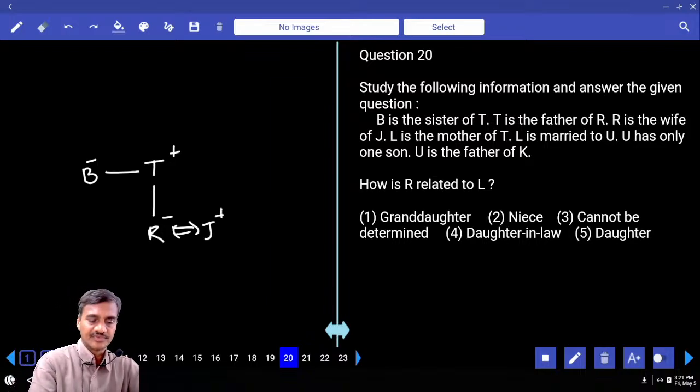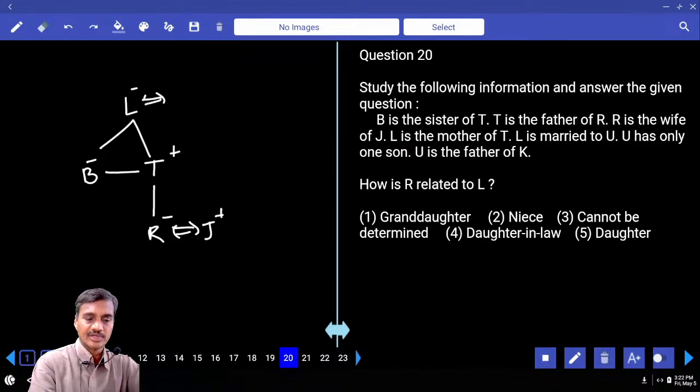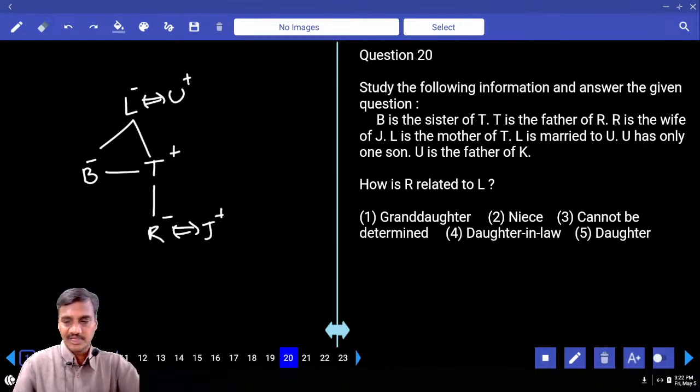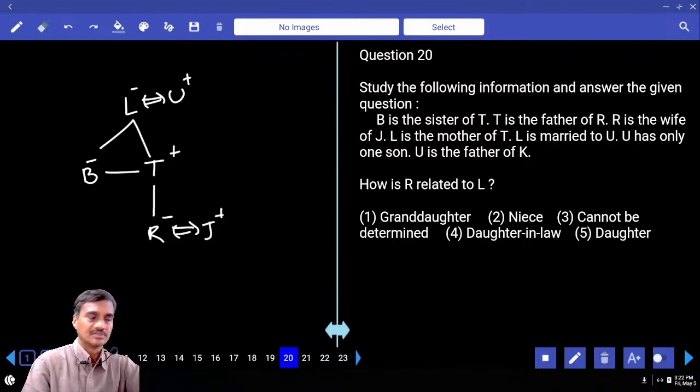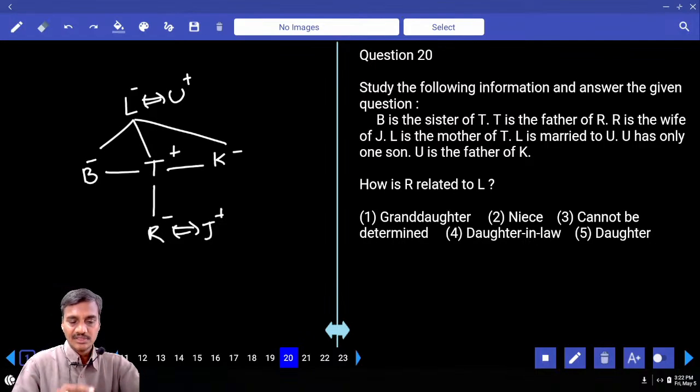L is the mother of T. Now this L is the mother of these two persons, B and T. L is married to U. L and U are a married couple. L is a female, U is a male. And U has only one son. As of now, T is that son. And U is the father of K. Hence, U has only one son, so K must be the daughter. How is R related to L? L's son's daughter, granddaughter, choice 1, question 20.